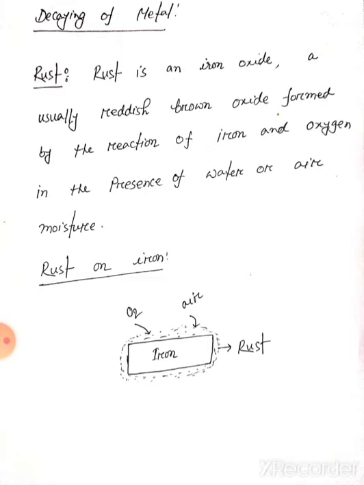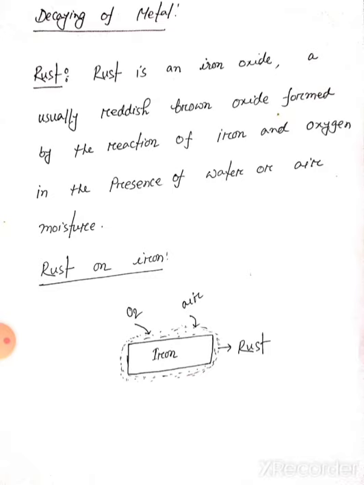Now, decaying of metal. Metal can decay in contact with air. We know air contains water vapor and oxygen. It is a chemical change, and after the chemical reaction is complete, the metal can decay. So what is rust?